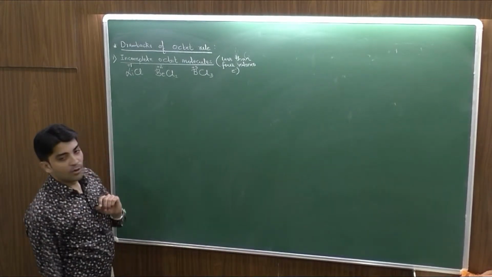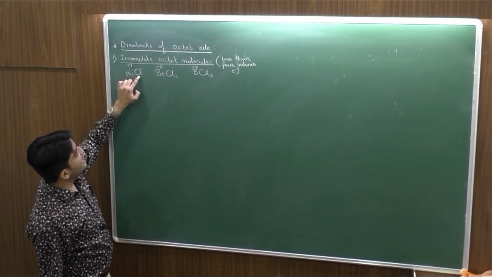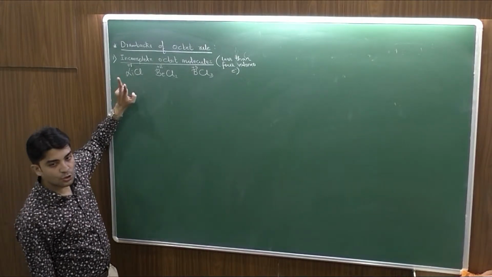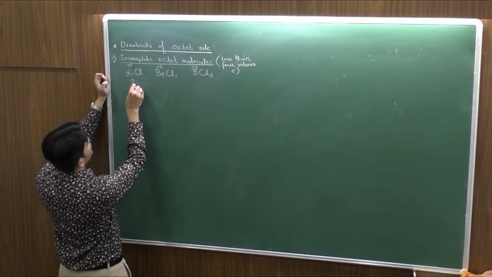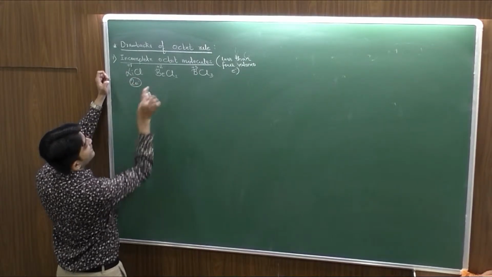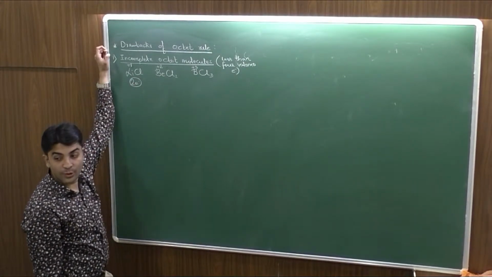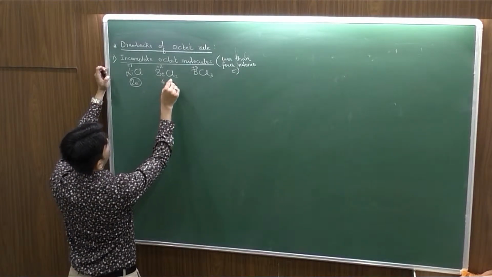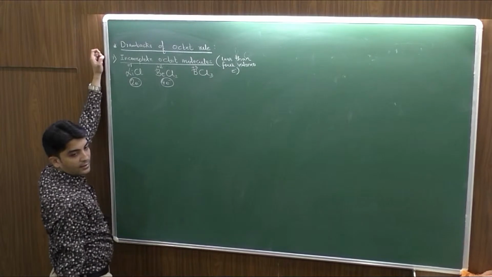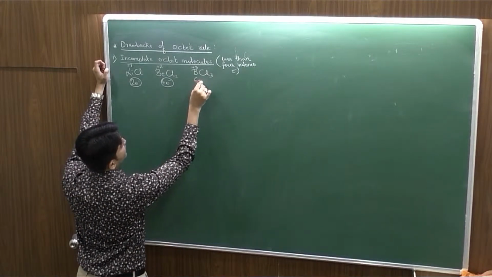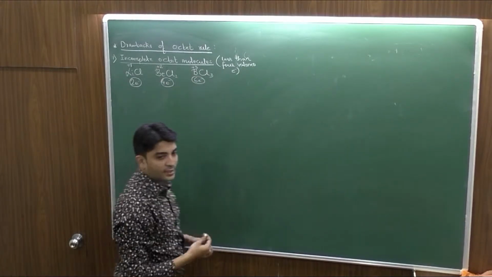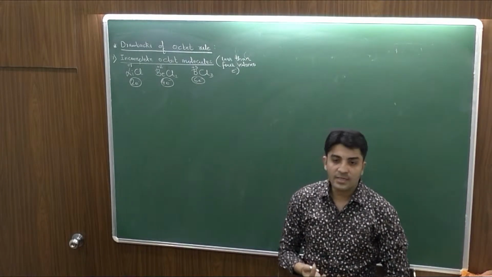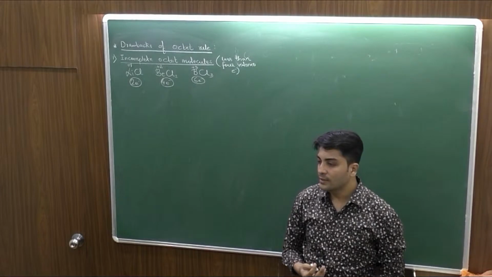Correct? Now talking about the bonds. Li and Cl are joined by a single bond, so the number of shared electrons is 2. In BeCl2, Be is bonded with 2 chlorines, and the number of shared electrons for beryllium will be 4. For BCl3 it will be 6. So these compounds don't have a complete octet, but still they are found to be stable. So their stability was not explained by the octet rule.